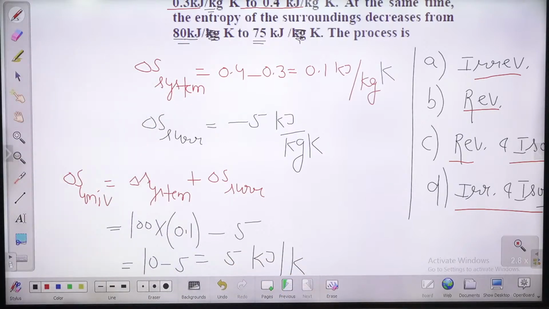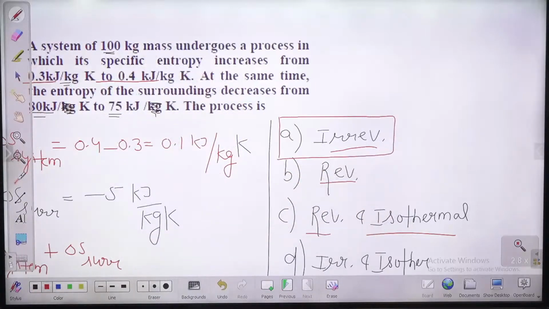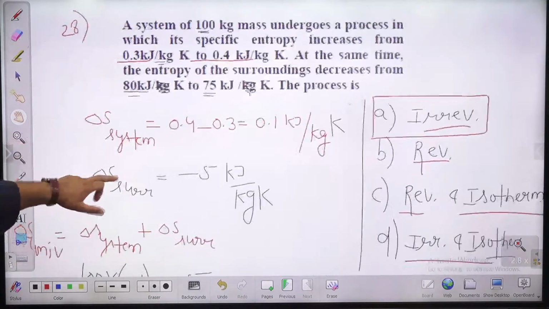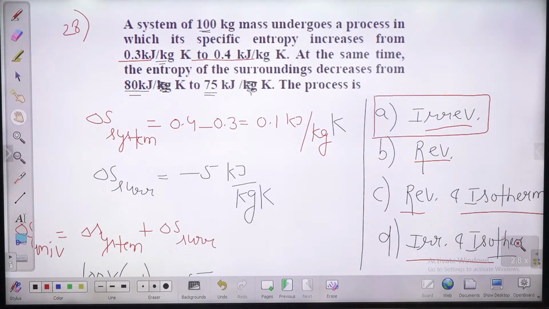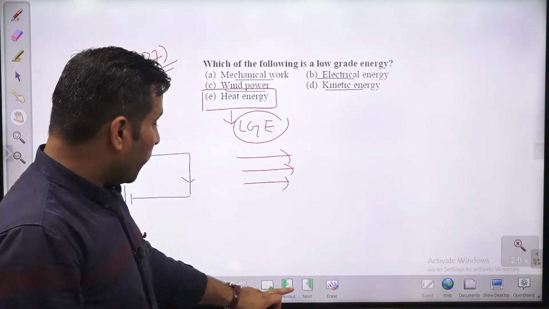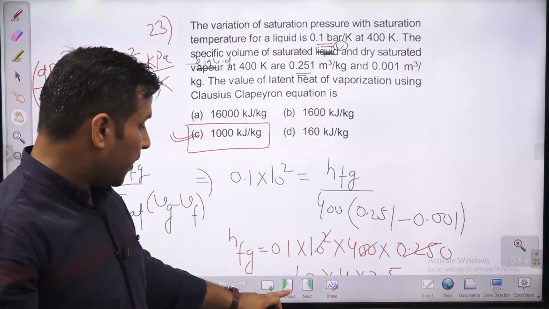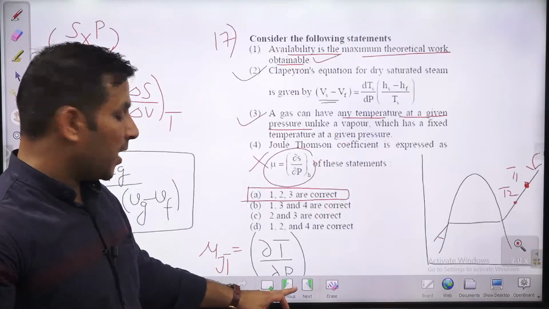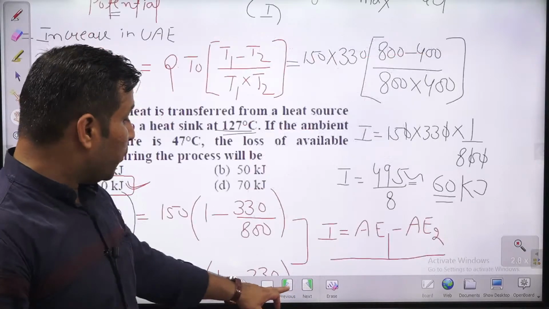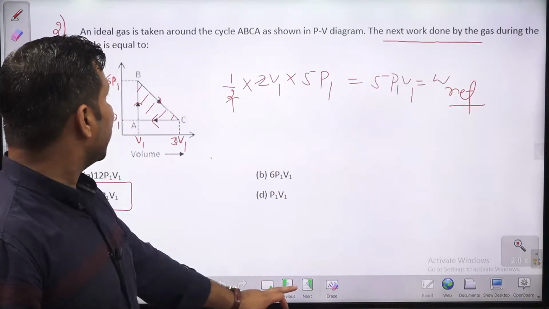So entropy of the universe is increasing. That's why the given process is an irreversible process. That is the principle of increase in entropy of the universe. Entropy of universe can never decrease in any real process. It always increases. For system and surrounding, entropy can increase or decrease, depending on the process, whether you are adding or rejecting heat. But for universe, entropy is definitely going to increase. Decrease in entropy of universe is impossible. That is the second law of thermodynamics.